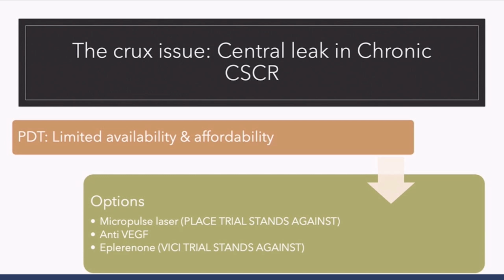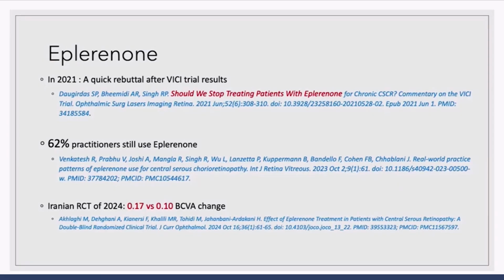While I'll be talking about Eplerenone, in chronic CSCR, there is a big issue where the VICI trial showed that it does not work. But I'll be telling you something different about prevention of acute CSCR going into chronic.